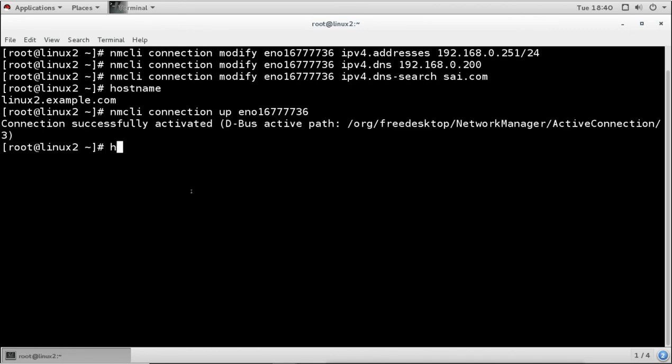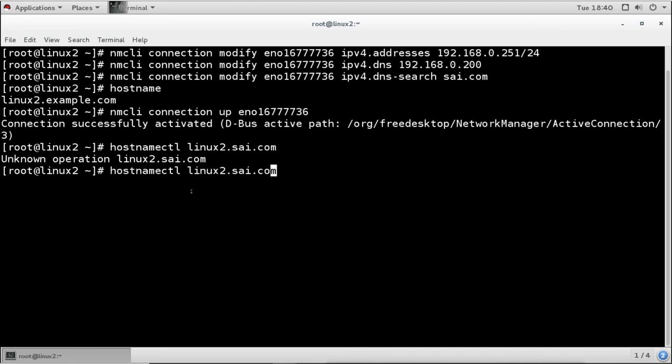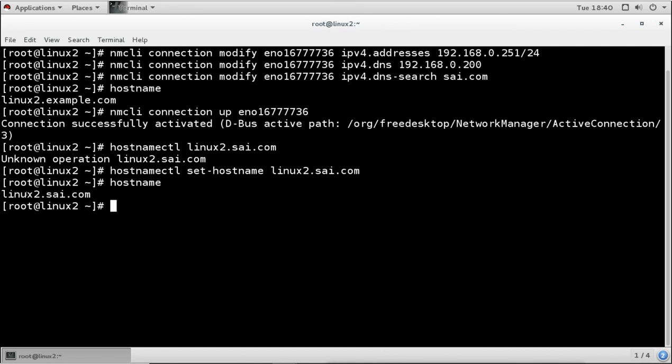So hostnamectl set-hostname. Whatever name we have here, linux2, it should be under sci.com. Now it has the name of the Windows Active Directory domain.